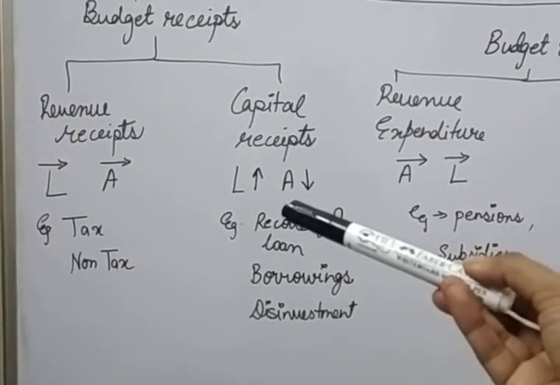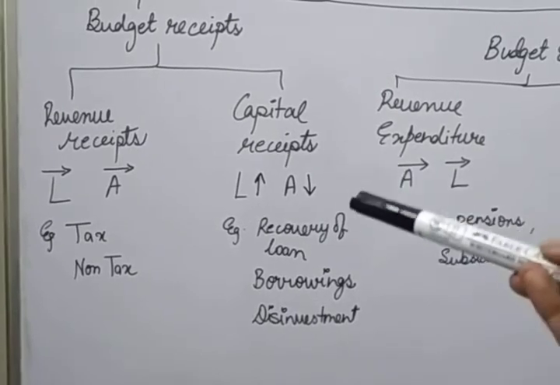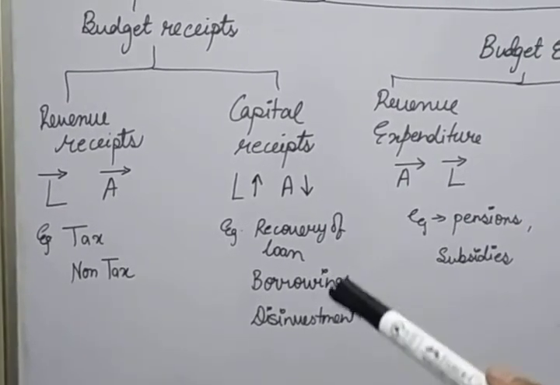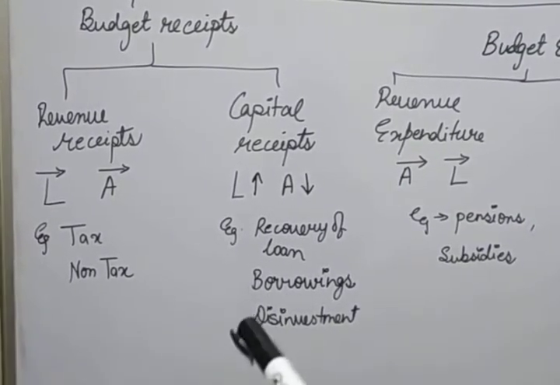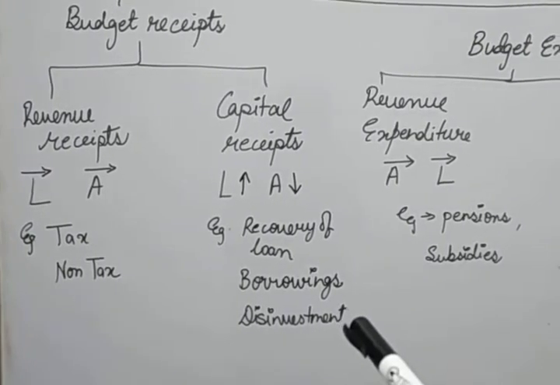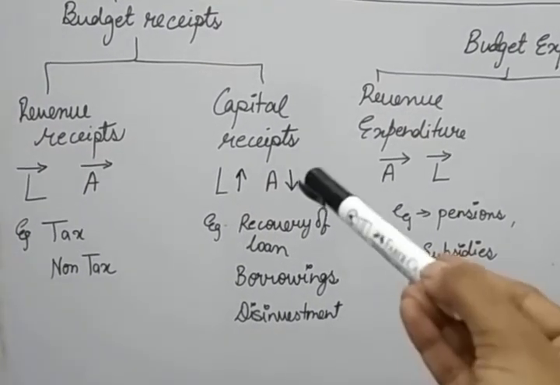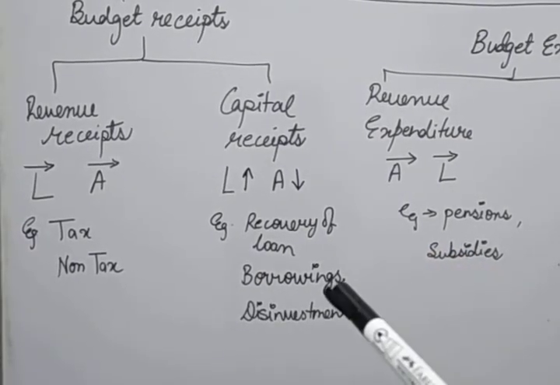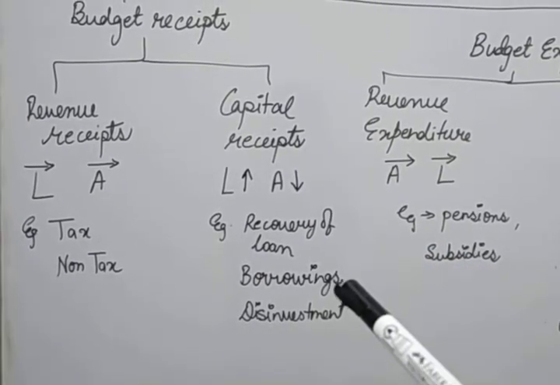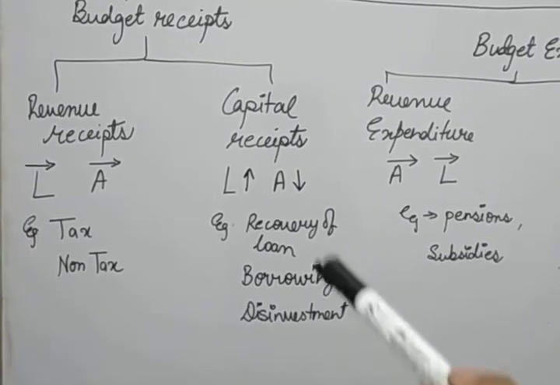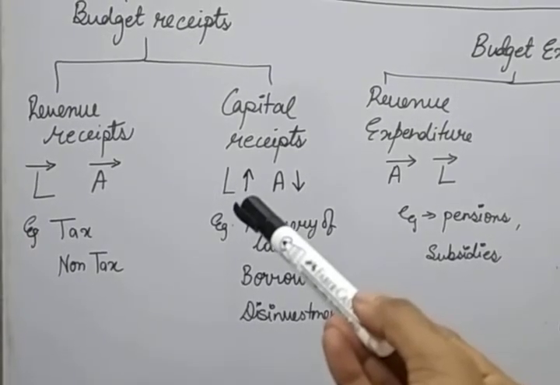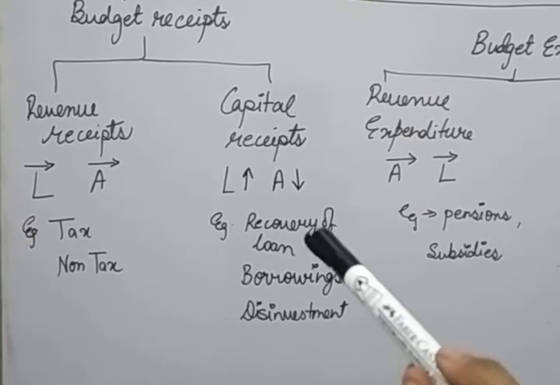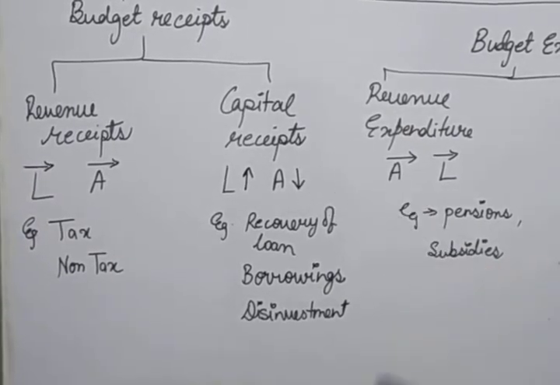Just like if the government does disinvestment, if the government sells its shares, automatically its assets will reduce. Similarly, borrowings: if the government borrows money from foreign governments, it will create a liability over the government. Recovery of a loan will reduce the assets of the government.